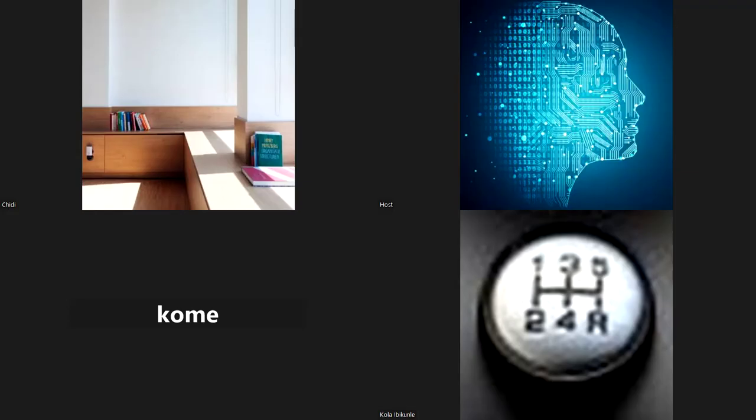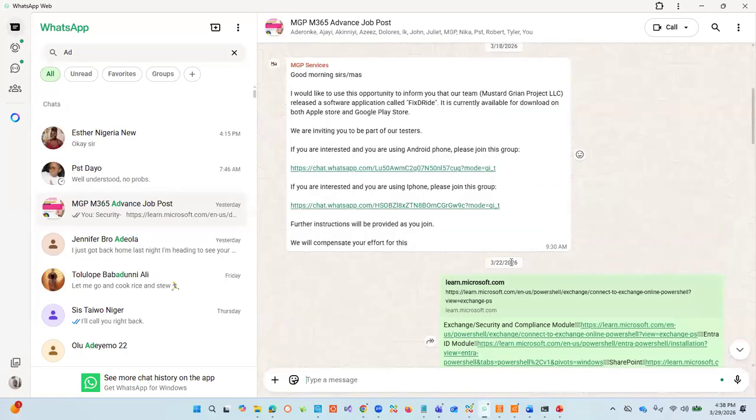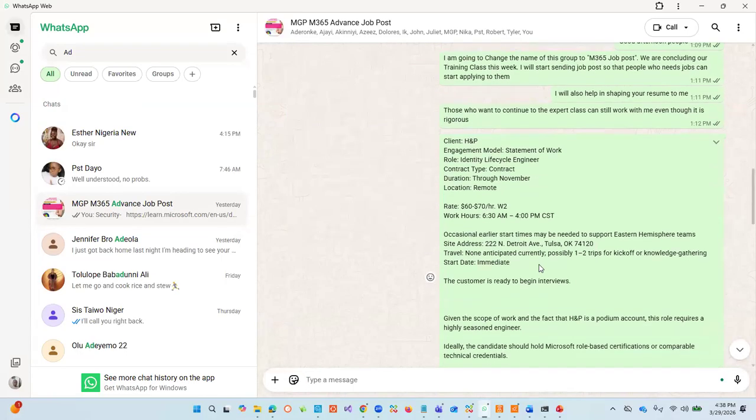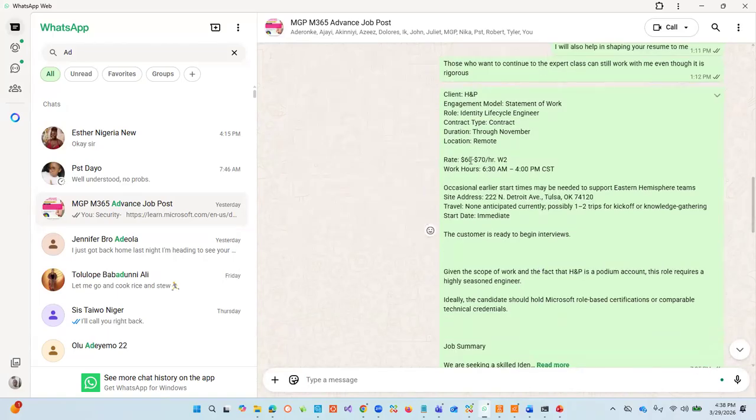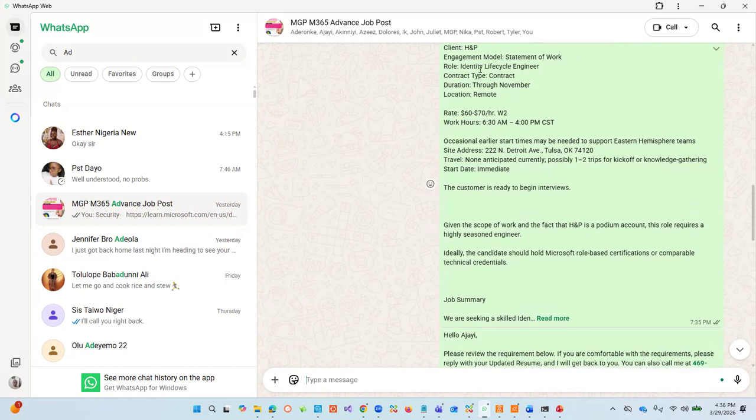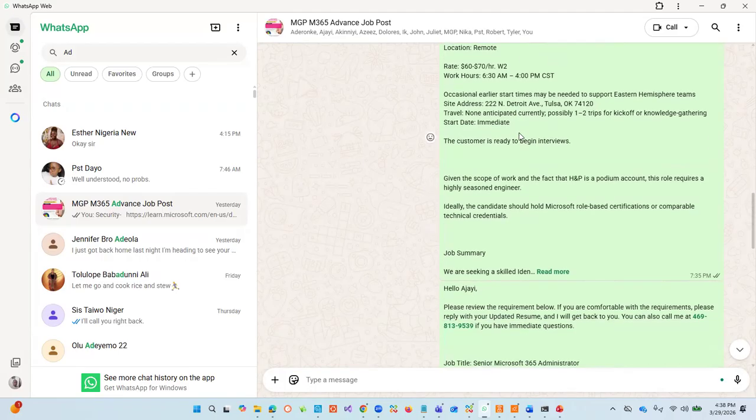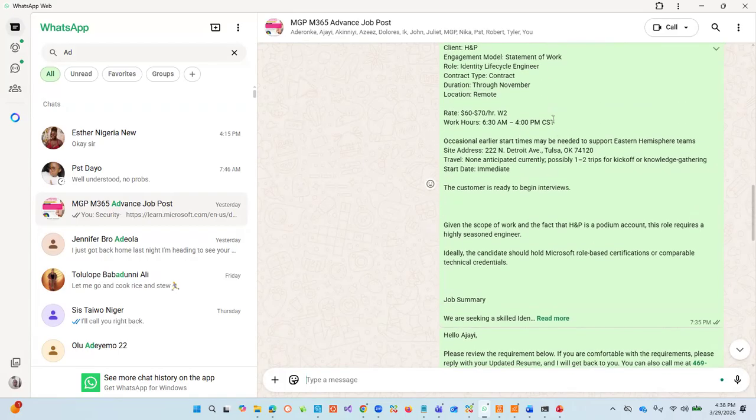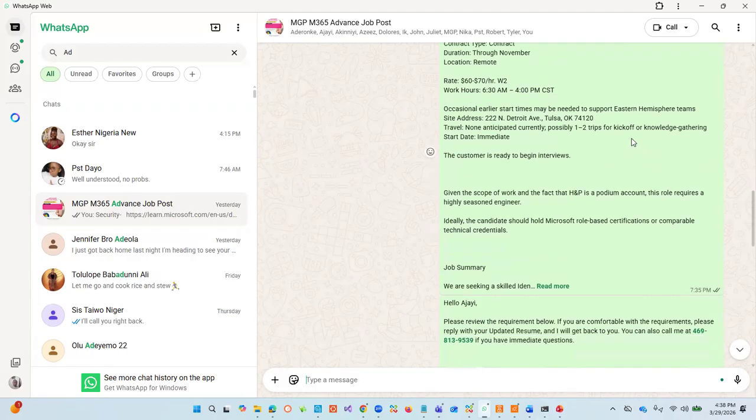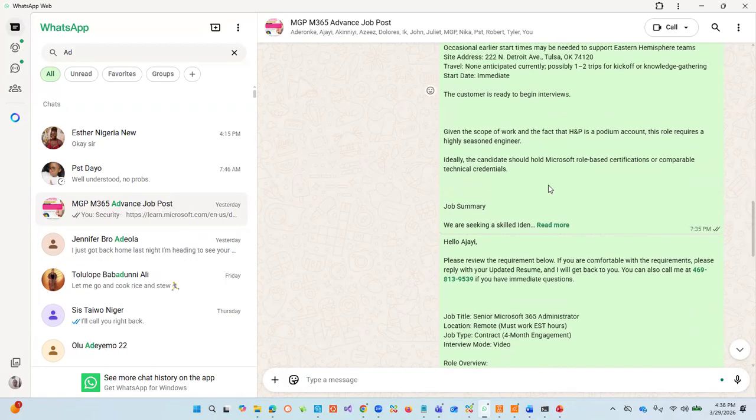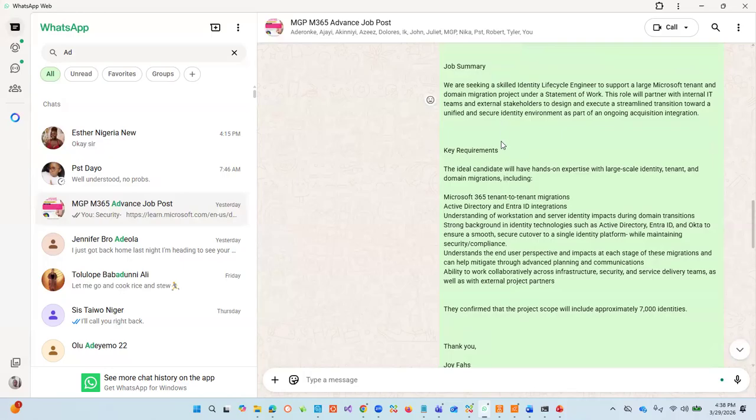If you look at the last part of it here, I think I posted these on the 3rd of 22. There's this job that says $60 to $70 per hour W2, identity lifecycle engineer. Like I told you guys, this is more like an Entra ID. They were looking for this, and I think it's remote, with work hours from 6 a.m. and so on. Look at the job summary. It is very easy for those who are in this, and you can see Active Directory and Entra ID. We'll be going to that.